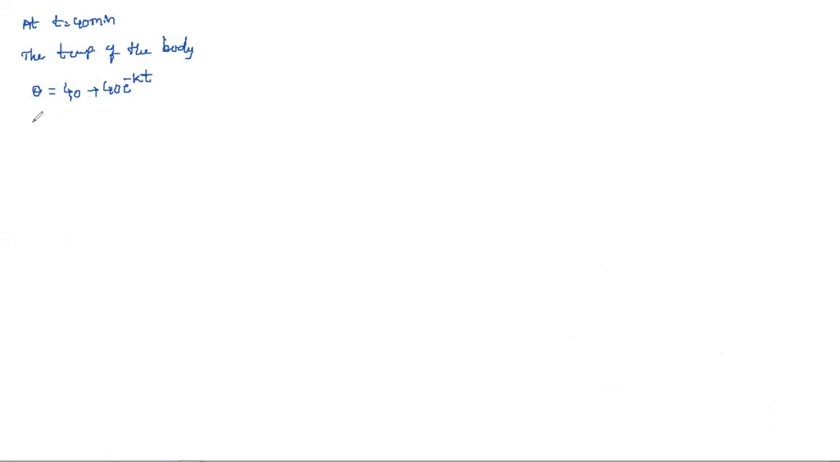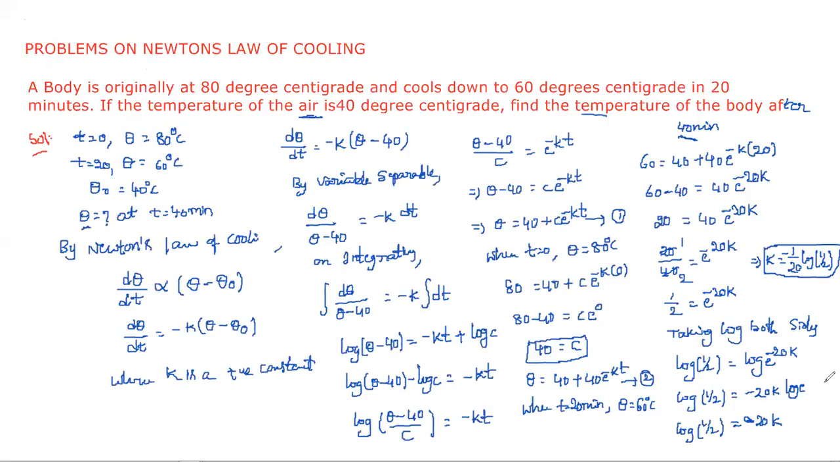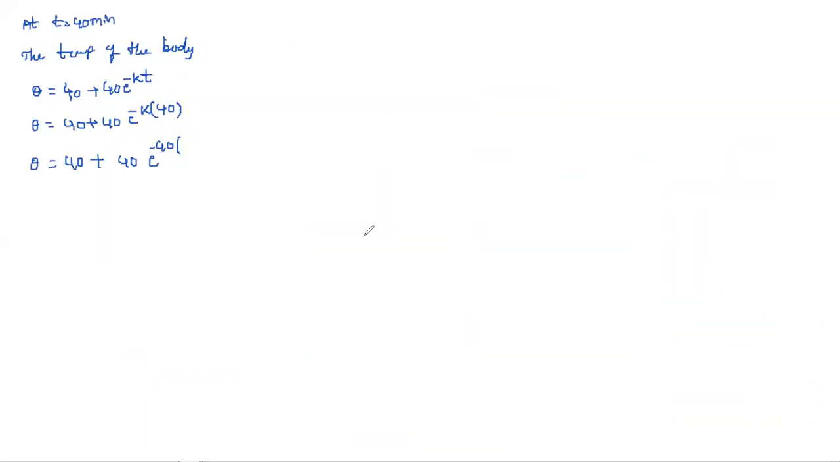Now we are going to calculate the temperature: 40 plus 40 into e power minus k into t. What is t? t is 40, as given. So theta is equal to 40 plus 40 into e power minus 40 into k. We already got k: k is equal to minus 1 by 20 log 1 by 2. Substitute that.